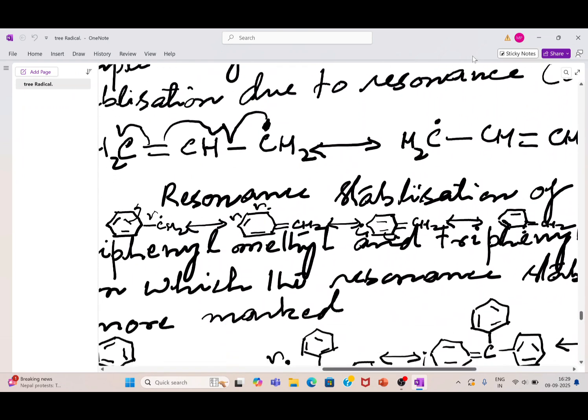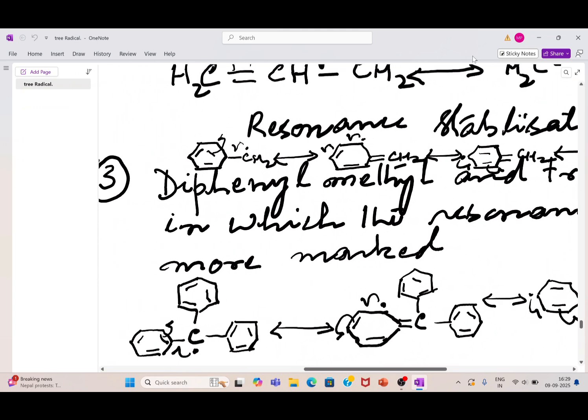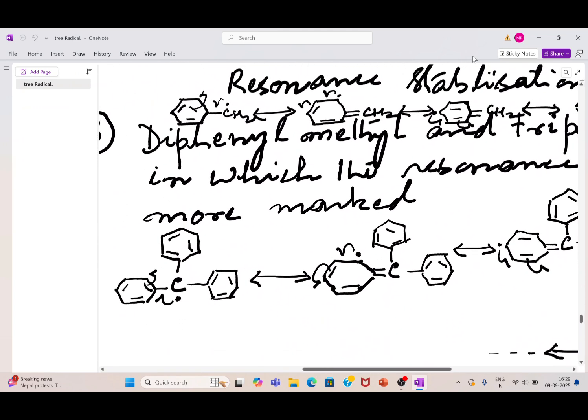Similarly, if you compare the benzyl free radical, you can see here also there is a resonance stabilization with the benzene ring, and therefore there is an extended conjugation, and with the help of this, the stability is increased. Similarly, if you come across diphenyl methane and triphenyl methane, the resonance stabilization is more and more marked.